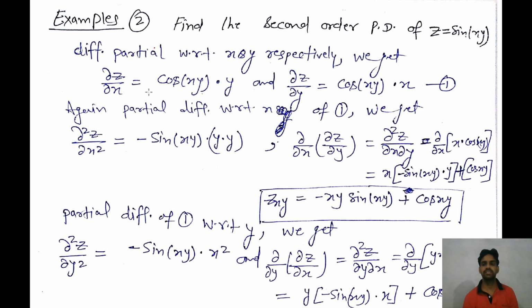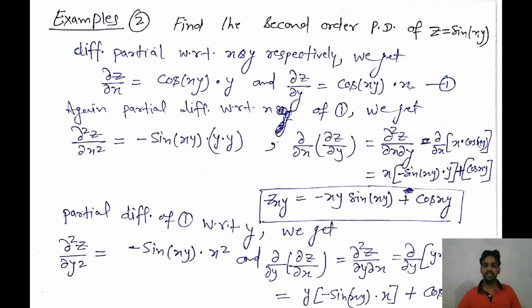So del z over del x. Now we know the derivative of sine is cos. So cos of xy, and after that we will differentiate xy with respect to x. Then we will get only y, 1 into y, because y is constant. Now del z over del y, the partial derivative of z with respect to y, is equal to cos of xy into x. First we differentiate sine, so we get cos of xy. Now we are differentiating xy with respect to y. As we know x is constant, so we get x into 1, that means x.